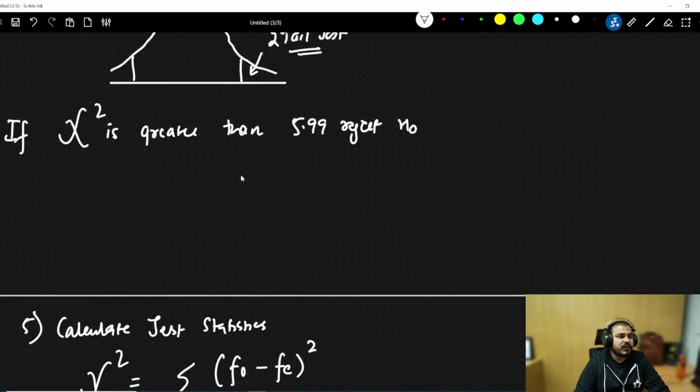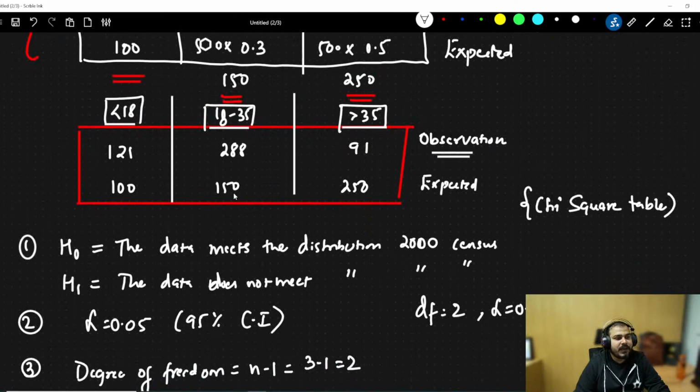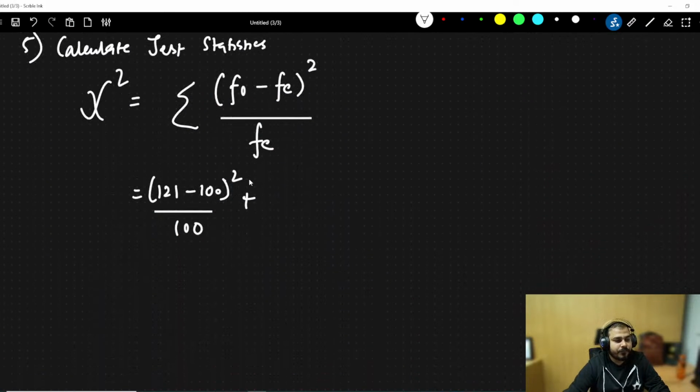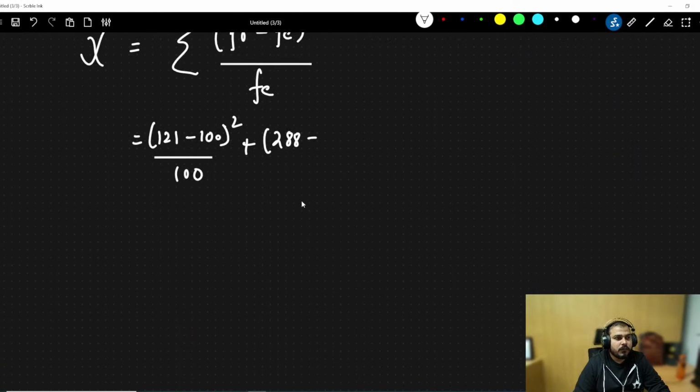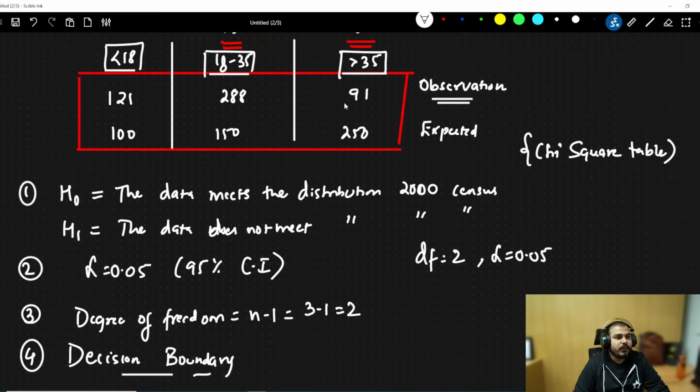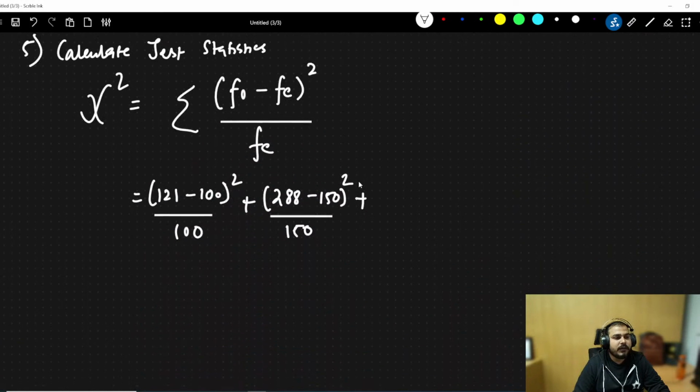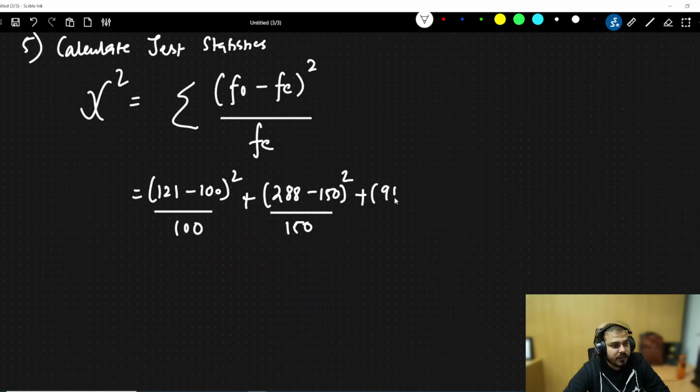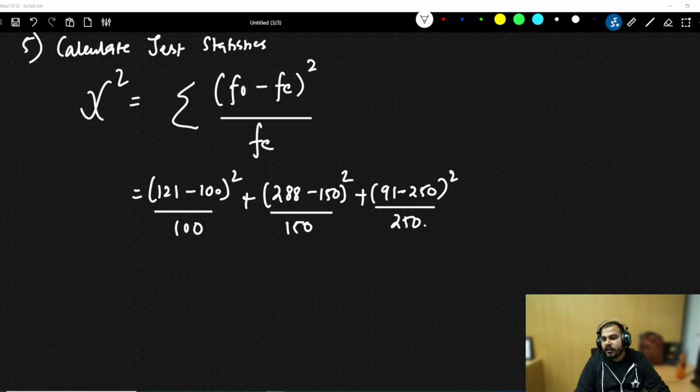Then the second element, 288 minus 150 whole square divided by 150. Then the third one will be 91 minus 250 whole square divided by 250. So quickly do the calculation and tell me what is your x square.